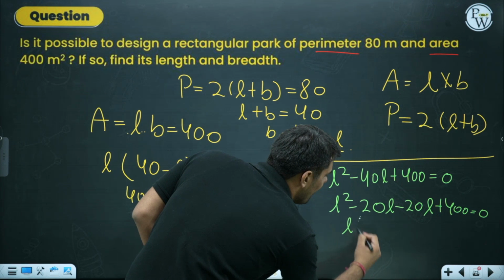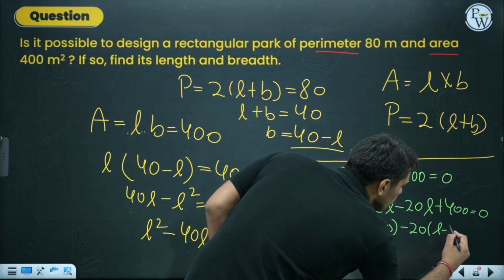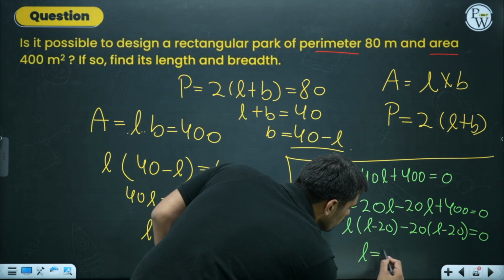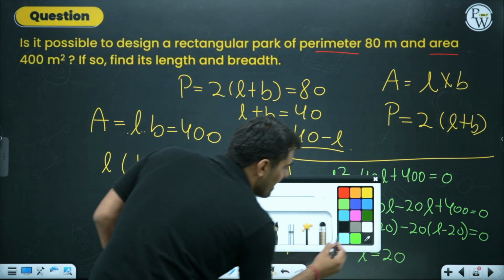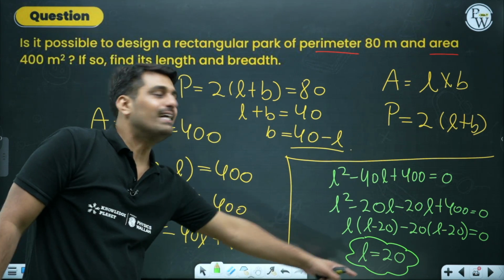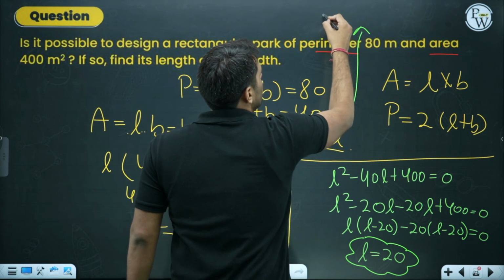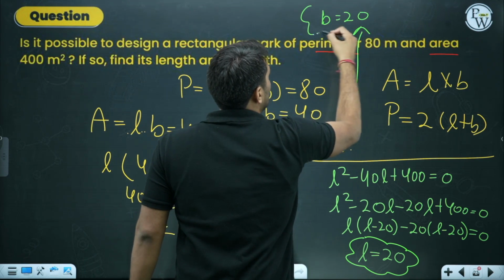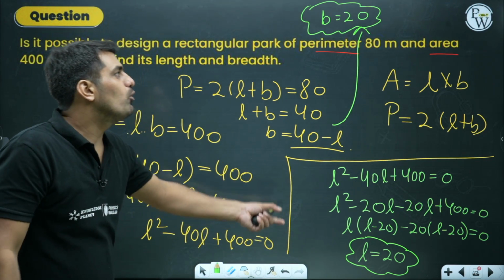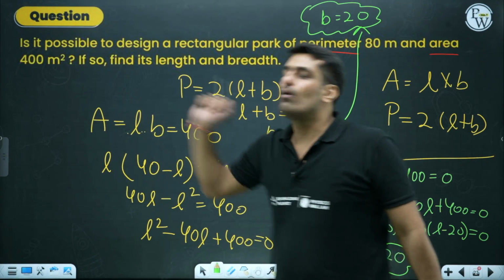Taking the common part, L is common, so L minus 20 is common. So again L minus 20 equals 0. From here I get the value of L as equal to 20, which is my answer. L being 20, I know that the breadth value will be what? Putting in the value, breadth will come out to be again 20. L being 20, breadth being 20, both are equal, and when both are equal, the perimeter comes out to be 80 and the area comes out to be 400 meters square.